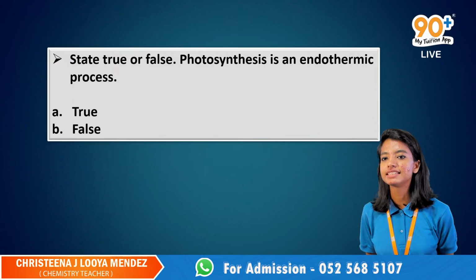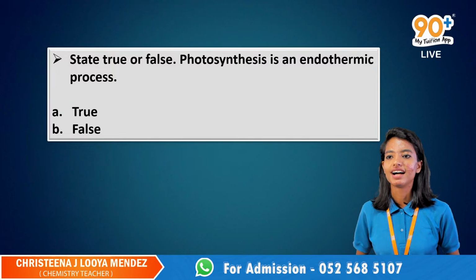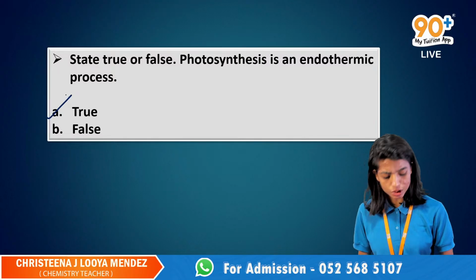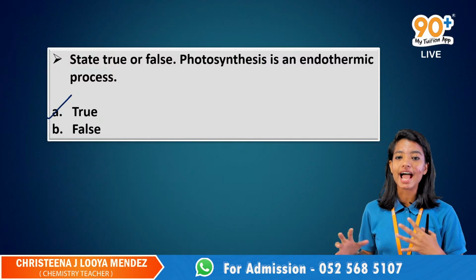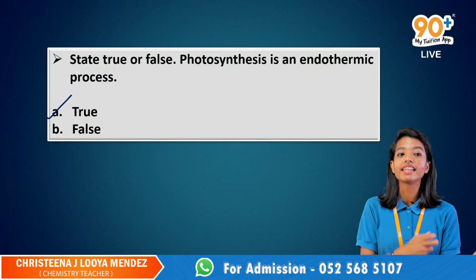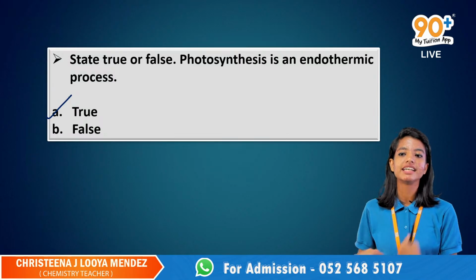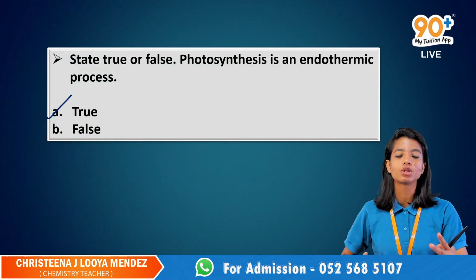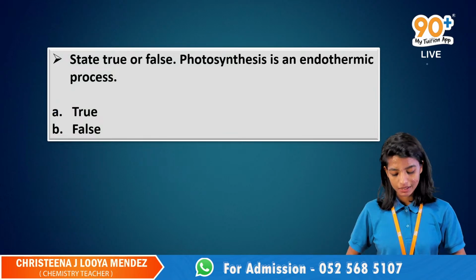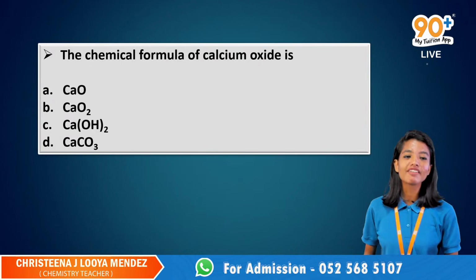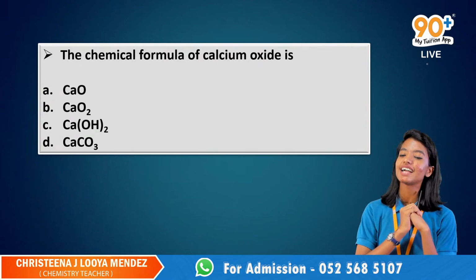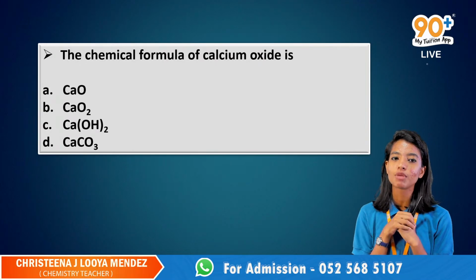Give me the answers. Yes, very good. It is true because they are absorbing the light energy from the sun. They are absorbing the energy. Definitely, it is an endothermic process. Very good. So the chemical formula for calcium oxide. What is the chemical formula for calcium oxide?